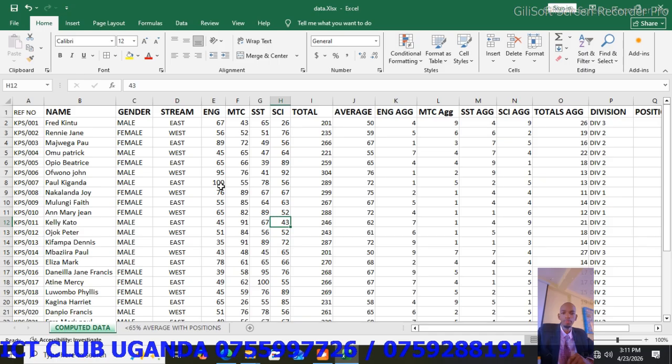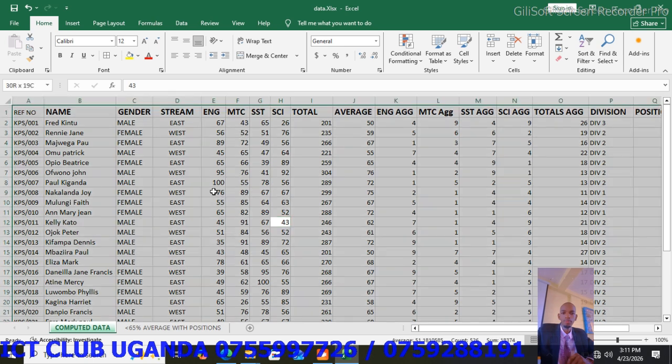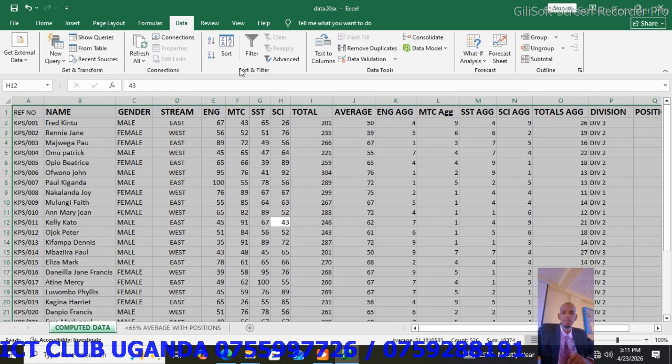How do we do that? We are going to highlight all this work. Control A. After highlighting it, we are going to go back to the data tab. We are going to filter. We want the first list of female with their total raw marks. So we are going to click on data, then we click on filter.